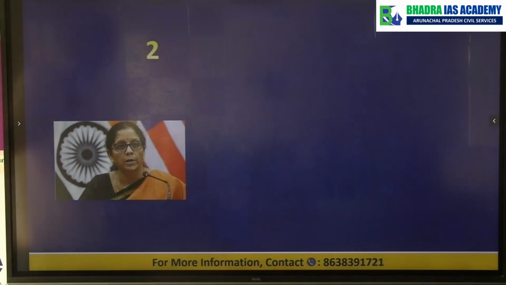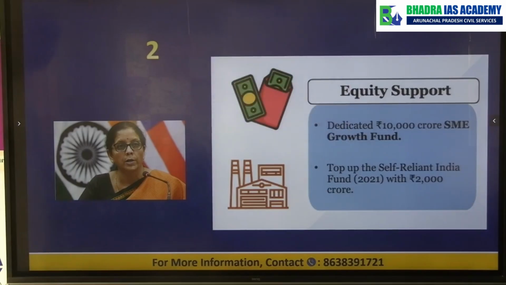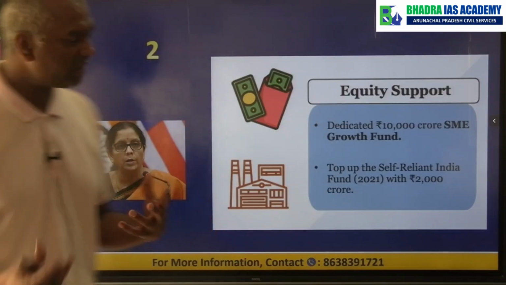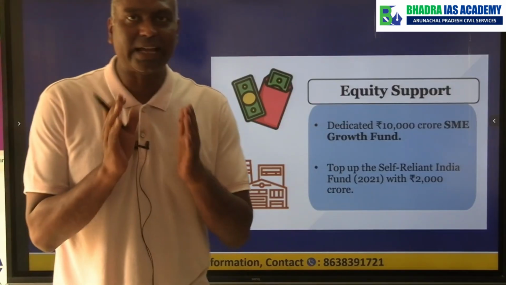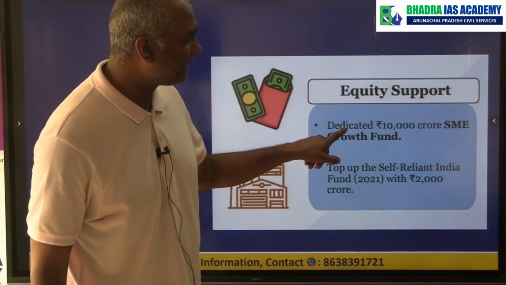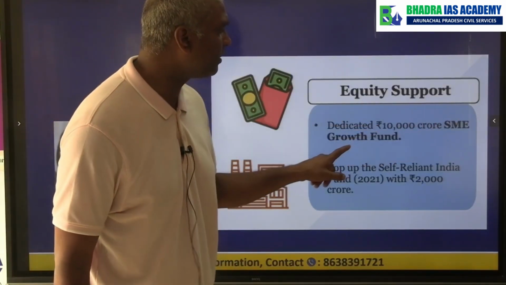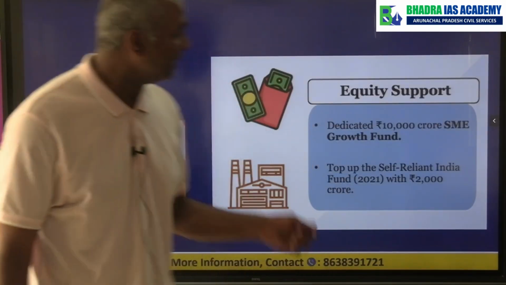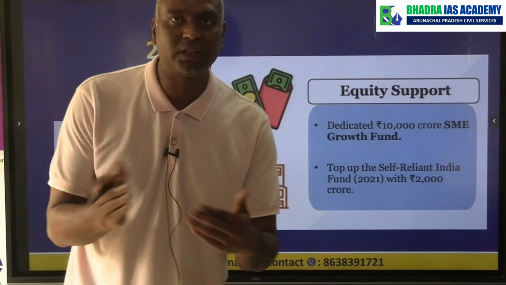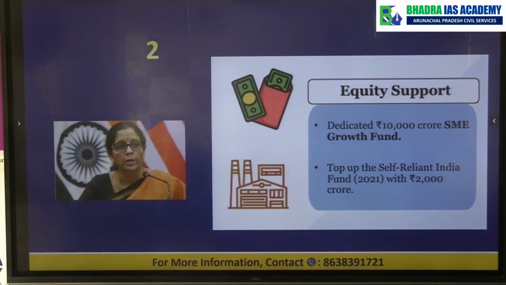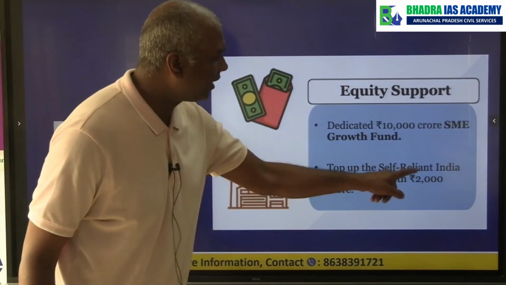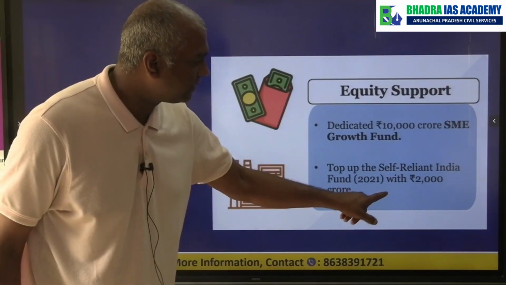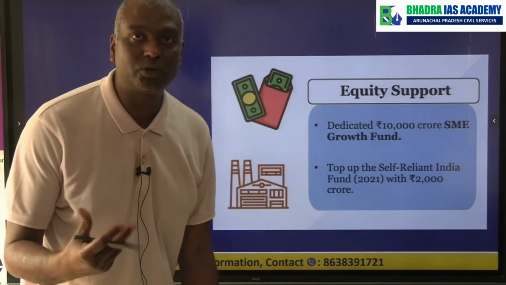Now we'll go to the second measure announced by the government. The second measure is called equity support. So what is this equity support? So government has announced that they have dedicated 10,000 crore SME growth fund so that the small and medium enterprises, they will get some support through the government funding. And also there was something called Self-Reliant India Fund, which was set up in 2021. The government said they will increase this corpus by another 2000 crore.